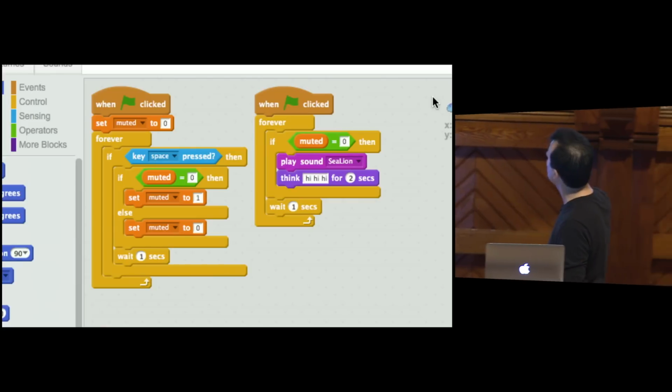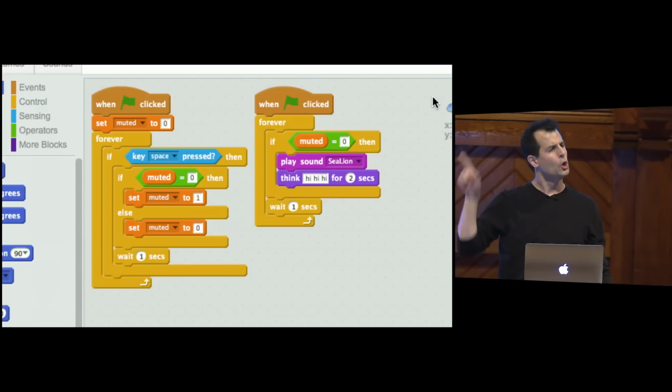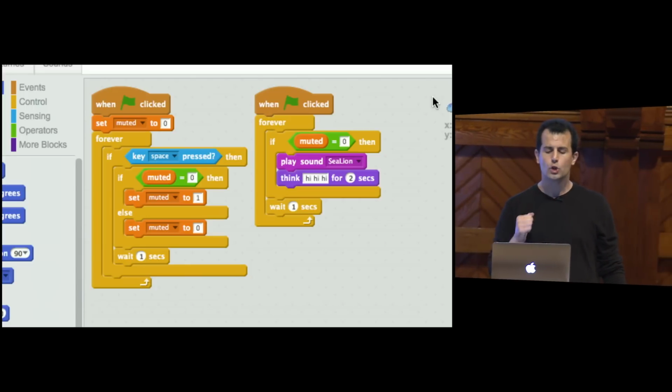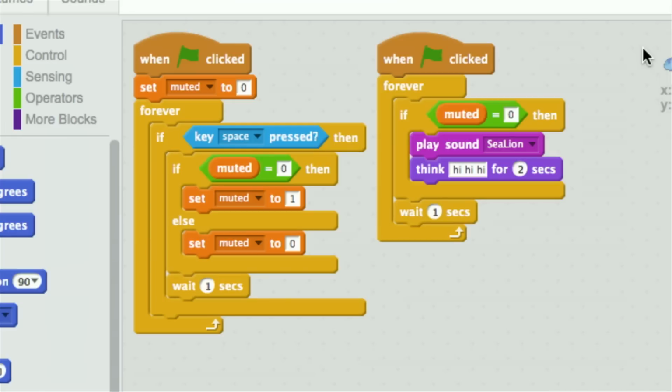And notice both of them have forever puzzle pieces. So they're both going to keep running until I hit the red stop sign. So what are they going to do? On the left-hand side, I'm apparently declaring a variable called muted. I didn't call it something boring like n. I called it muted this time to convey meaning. I set it equal to 0. Let's think of that as false.